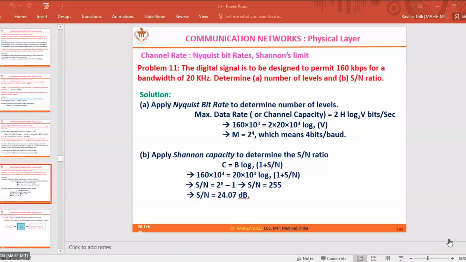CN project is also for 1 credit. The guidelines are already given to you and also uploaded in the MS Teams that we are handling now. The student is free to select the topic of his interest. It should be in the communication networks domain, so communication related. You cannot bring something like image processing techniques and try to submit here. That is not allowed.